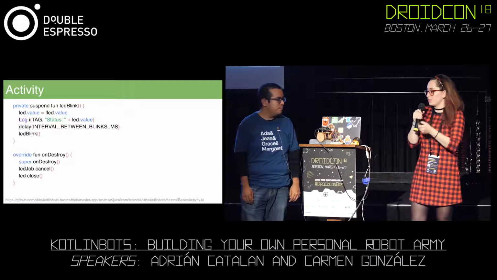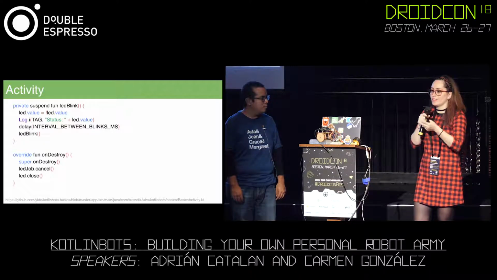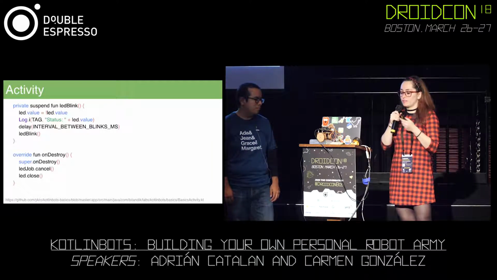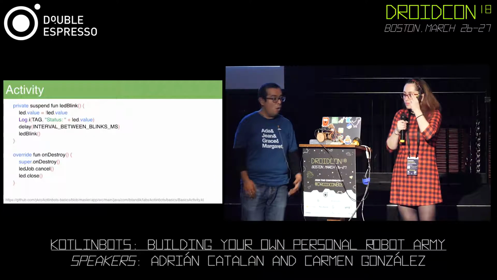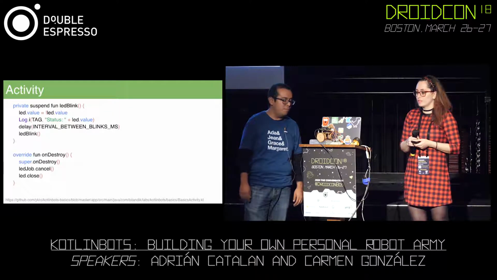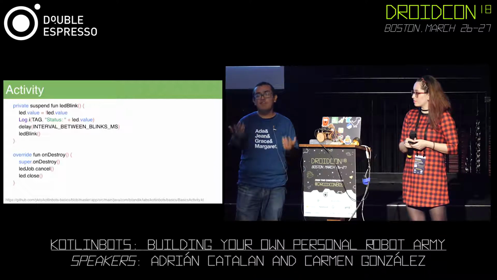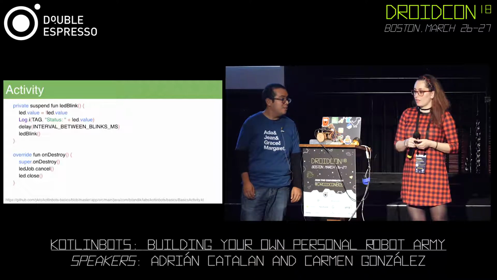If it's going to be the turn on or the turn off of the LED light, and that's going to alternate, it is going to blink or is going to turn off completely, and we're going to define how much time it is going to be on and off. And over there, we launch our coroutine. It's a function called LED blink, and we're just going to toggle the state and afterwards call the same function. Let's go to the next one.